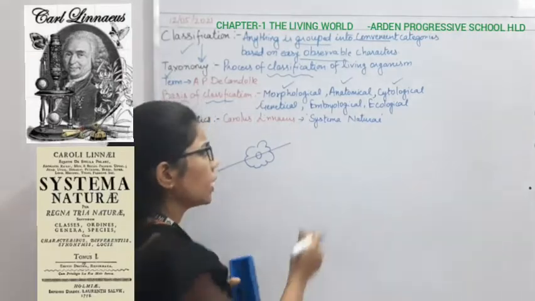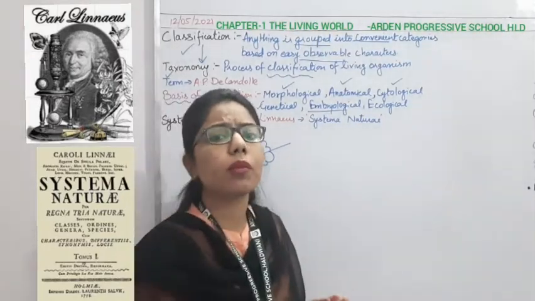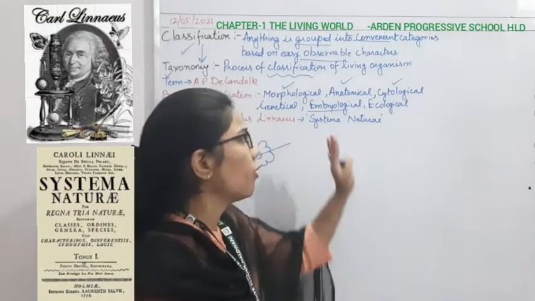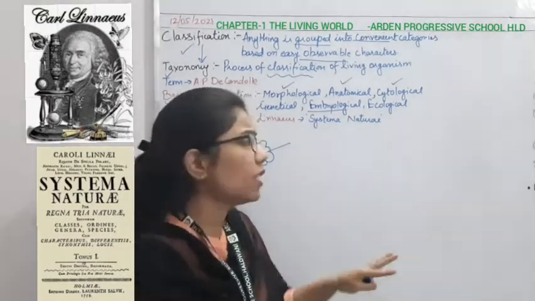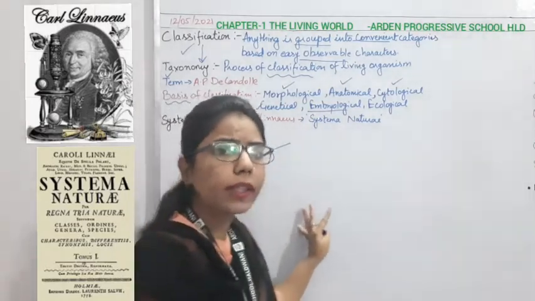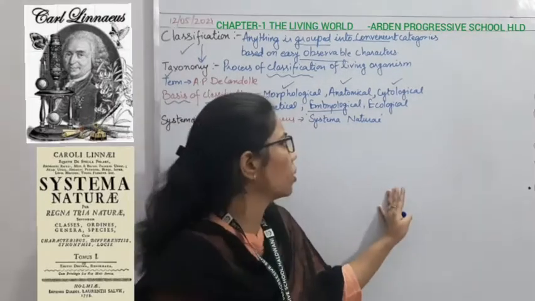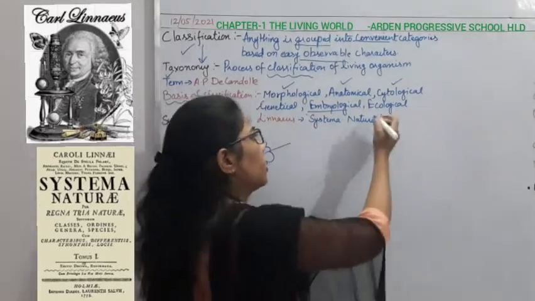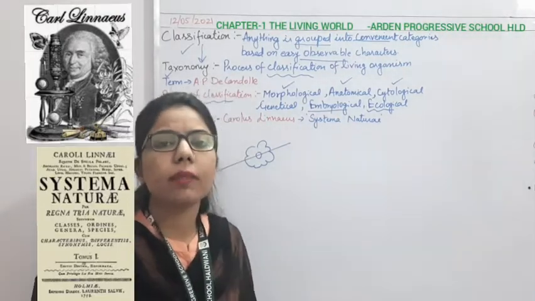Then next is the embryological characteristics. What do you understand by embryological characteristic? It means that we are considering the embryo also, so we are talking about the whole characters of the plants as well as the animals, right? And the last but not the least one is the ecological character. What do you understand by ecological character?